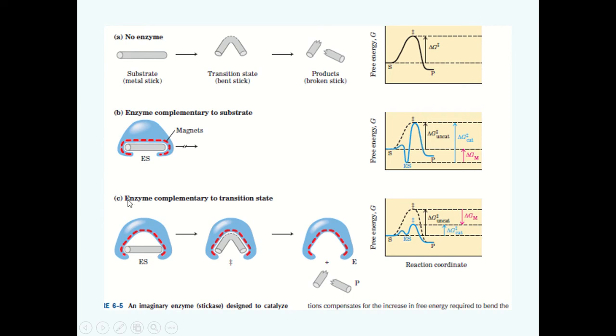So in this form, you can see that it is very difficult to bend the stick because the pocket where the substrate is binding cannot accommodate the transition state. So again, the energy required will be very high. In the third case, the magnet shows the enzyme here. You can see that the shape of the enzyme is such that it can bind to the substrate in this form, but it also allows the substrate to undergo the transition state.